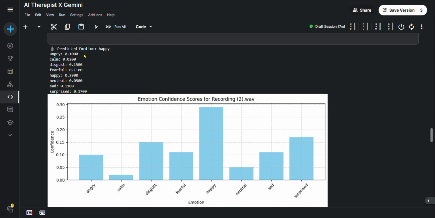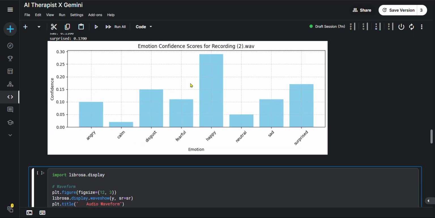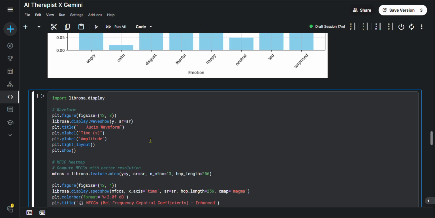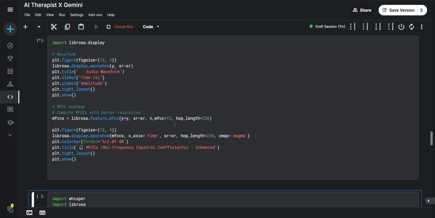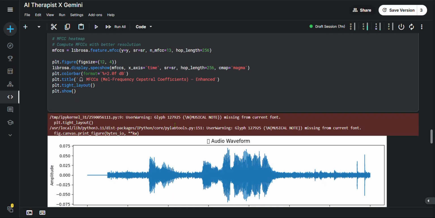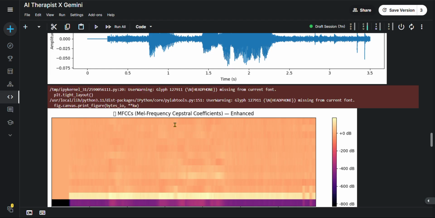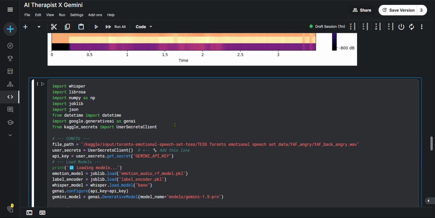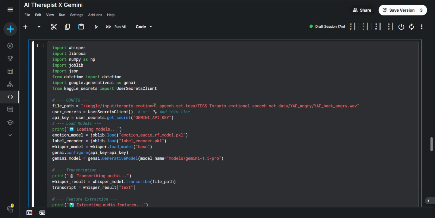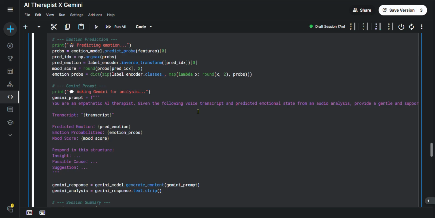Then we can see the classes. The happy class has 29%, and we can have a graph here. So we can generate an audio waveform graph, then a heat map. Then we can now go to this. What does this do? So this we can see here.